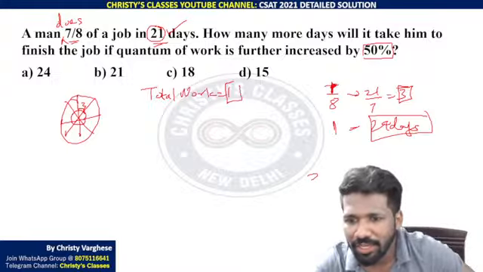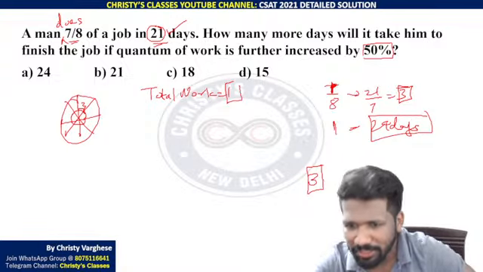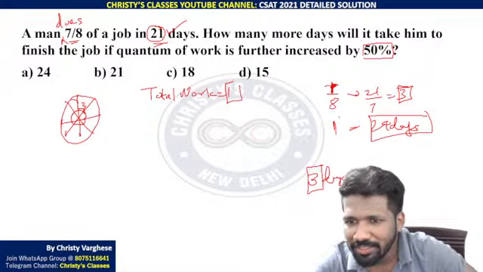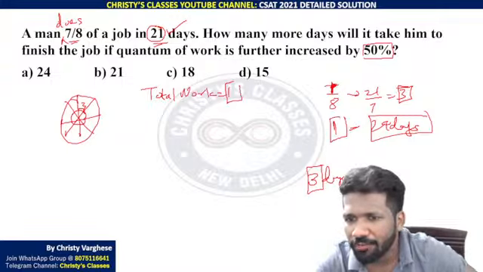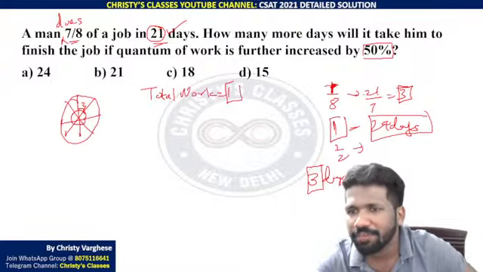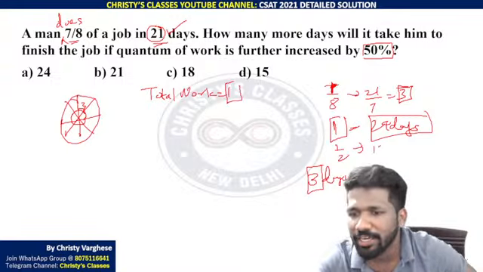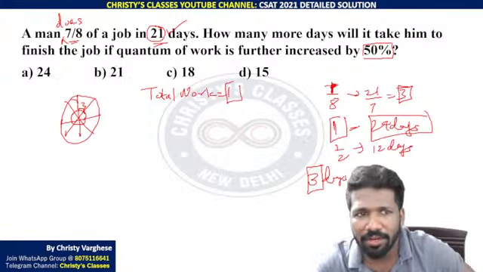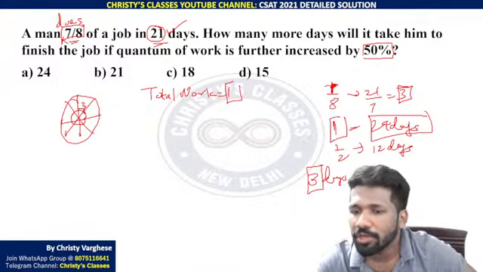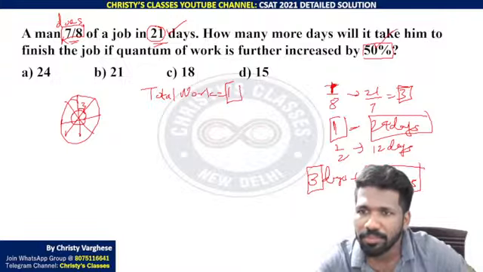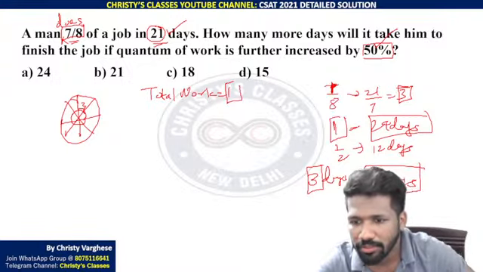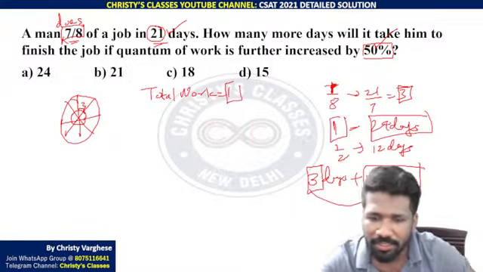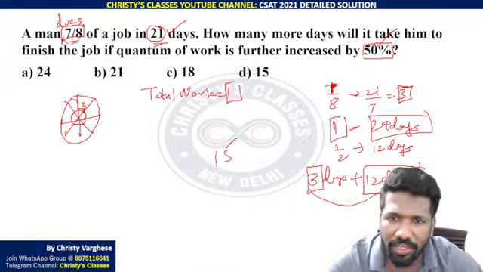After 21 days, 3 days are already needed. Then to work, that 3 days is there. Plus this one work 24 days, half work is added. 50% means half work is added. That needs 12 more days now. So 3 days for completing the remaining work, and 12 days for completing the extra work. 50% extra work that is allowed is added. So 3 plus 12, 15 days is the answer.